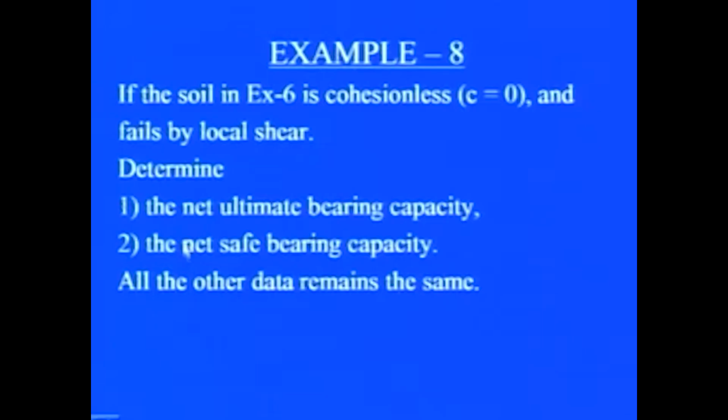Now, in example 6, which we have considered previously, if the soil is cohesionless, C equal to 0, and if it fails by local shear, then how to get the value of net ultimate bearing capacity and net safe bearing capacity with other data remaining the same, this is explained in this particular example.